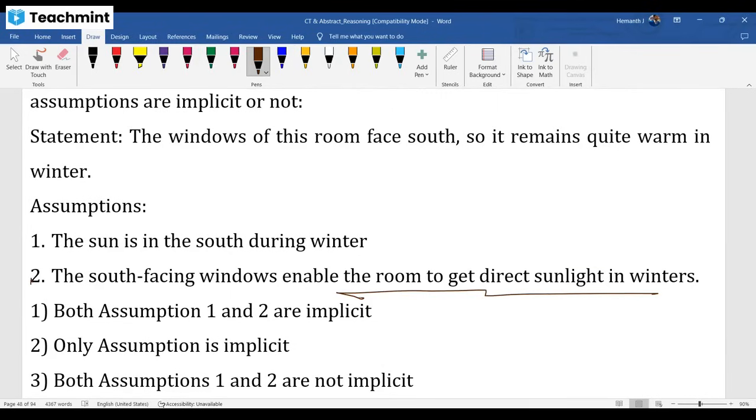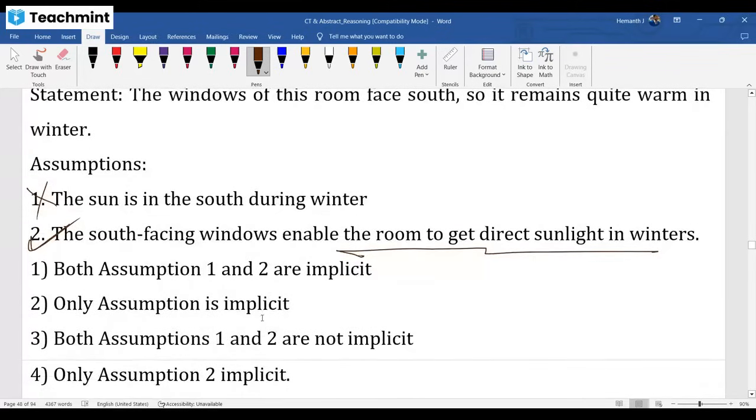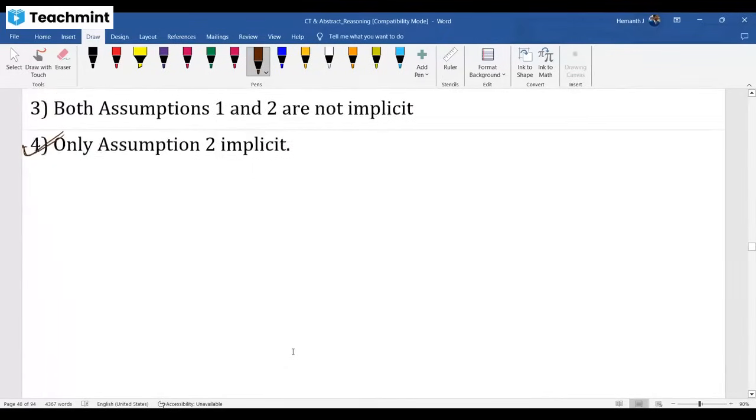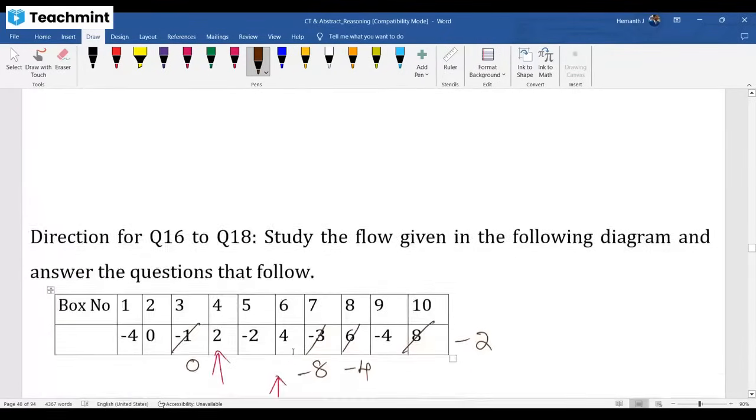This is correct. The author is giving this statement keeping this point in mind, not just because the room is on the south side, or the sun is on the north, west or east side. The thing is, while giving that statement, you have to consider what the author is assuming. You need to think from the author's perspective, the perspective of the person who gave the statement. So the fourth one, only assumption two is correct. My dear friends, this is the whole scenario.